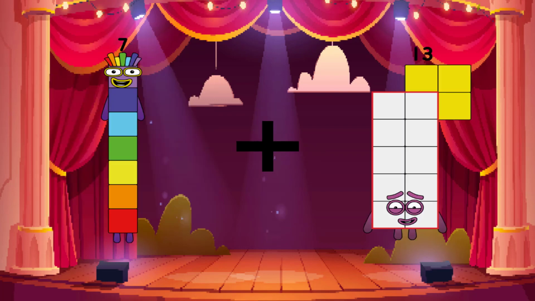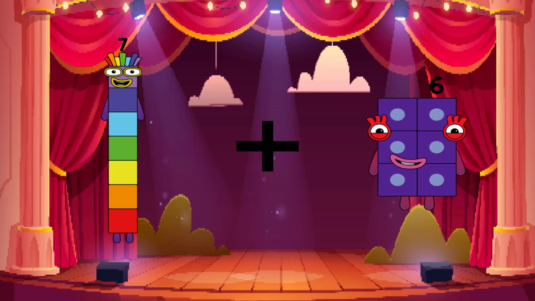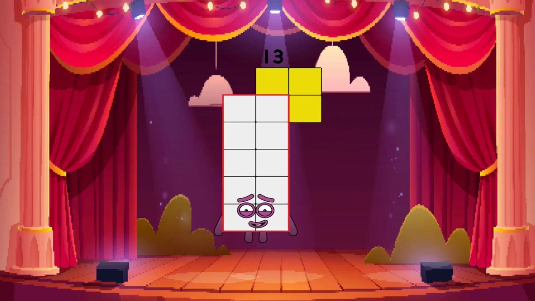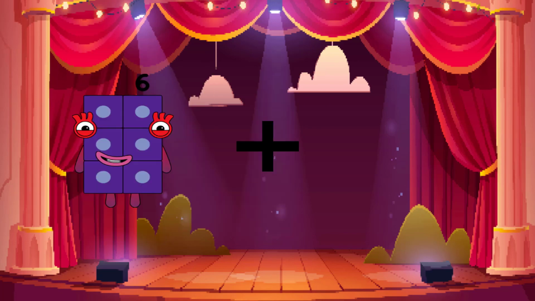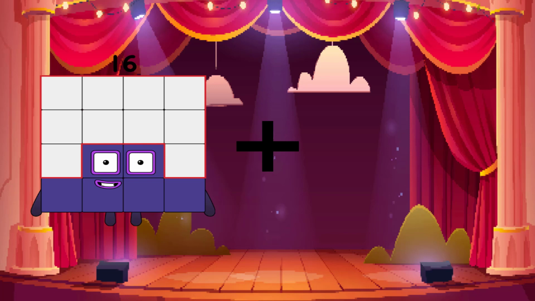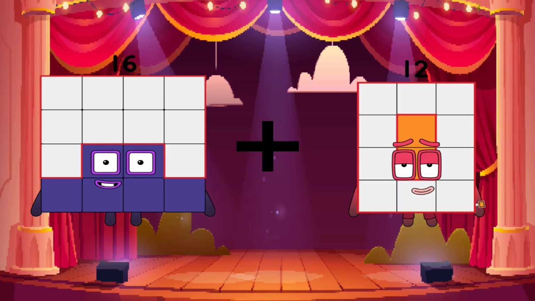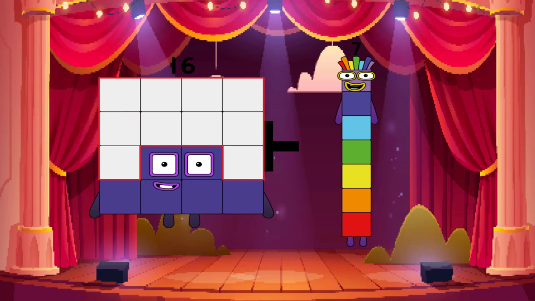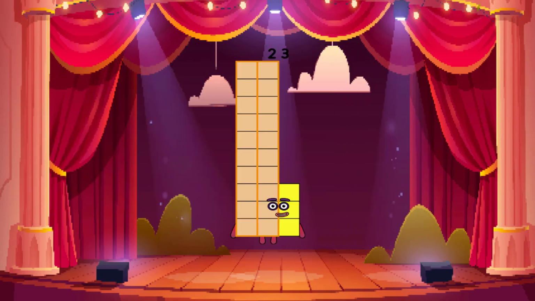7 plus 6 equals 13. 16 plus 7 equals 23.